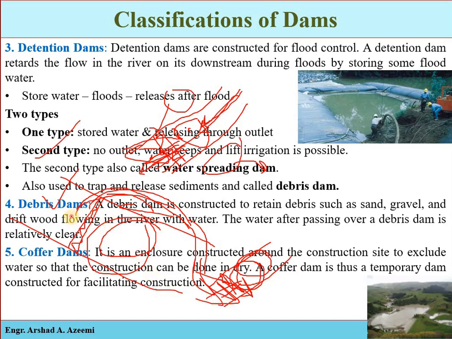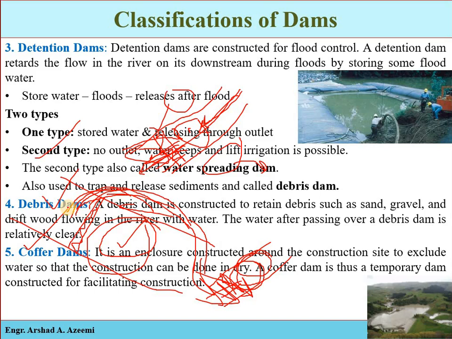The water is just diverted from the construction site, and here you can see that a dry environment will be created for the construction purposes. So then it is called the coffer dam. It means any temporary structure which is constructed around the construction site just to create a dry environment. So that is a type of temporary structure to facilitate construction in the water body.